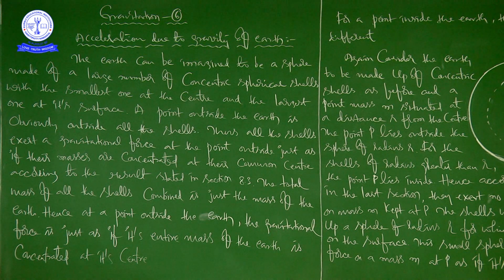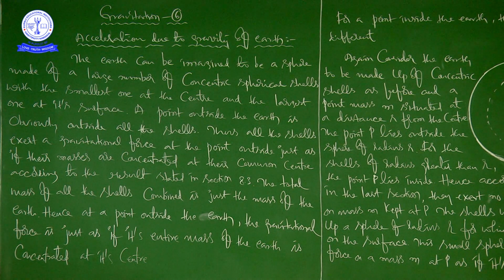So again consider the earth to be made up of concentric shells as before, and a point mass small m situated at a distance small r from the center. The point P lies outside the sphere of radius r, right? This is one of the concentric spherical shells, so the radius of this particular shell is small r.